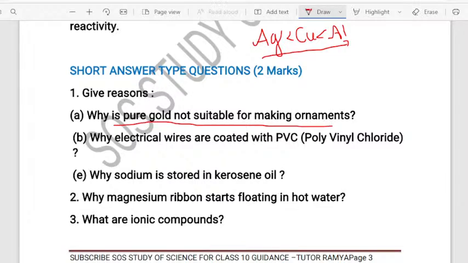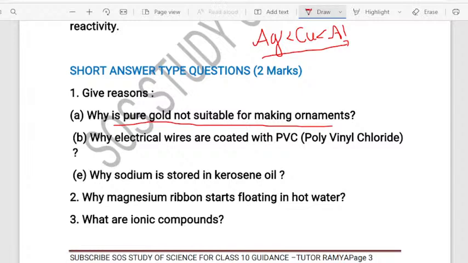Why pure gold is not suitable for making the ornaments? Most of you don't know about this because you say that we go to the shop and we buy pure gold, which has the 916 hallmark on it, and we think that it's a pure form of gold. Actually, the pure form of gold is not suggested to manufacture the ornaments. What is the reason behind it?